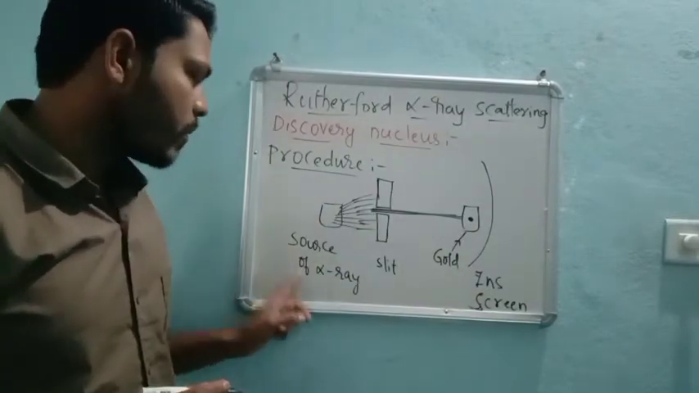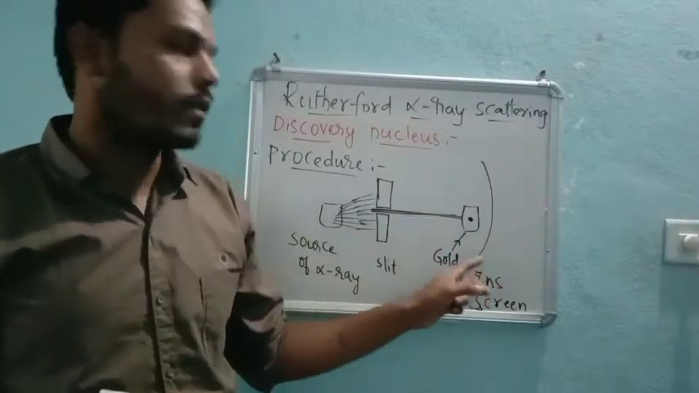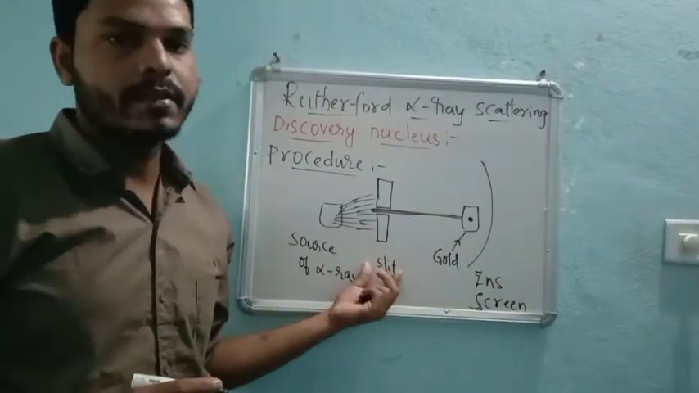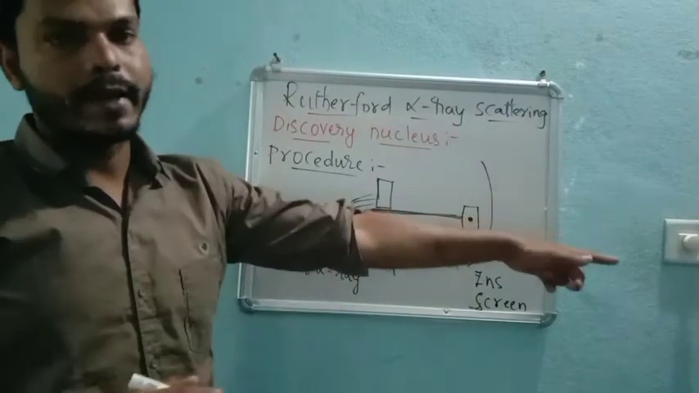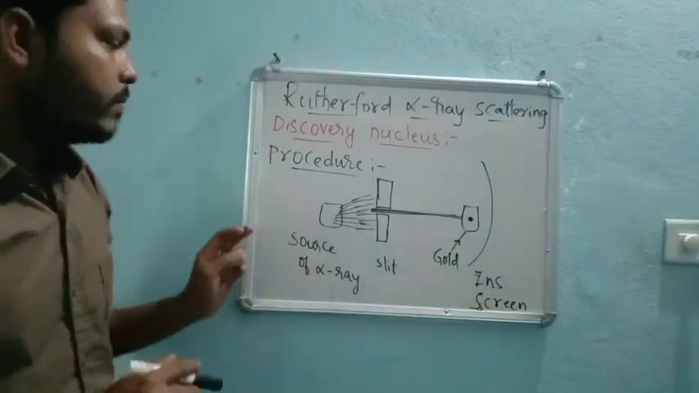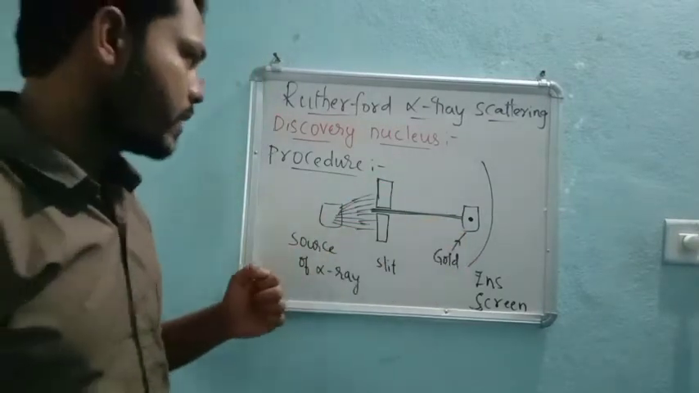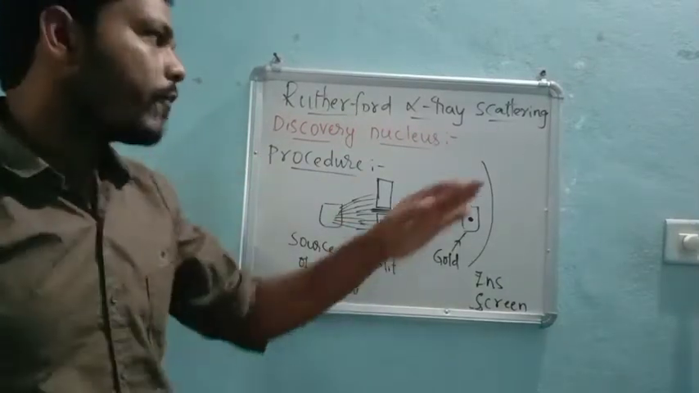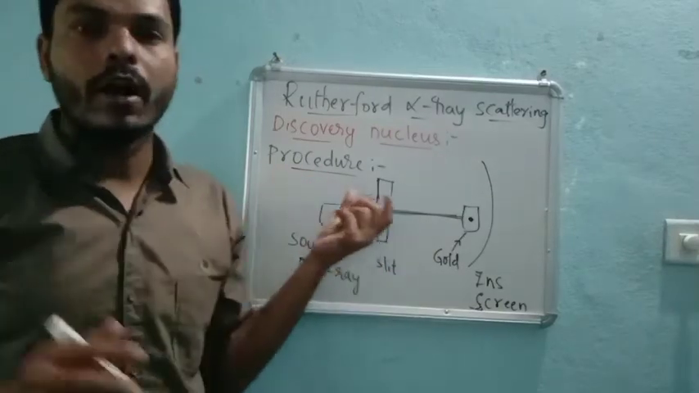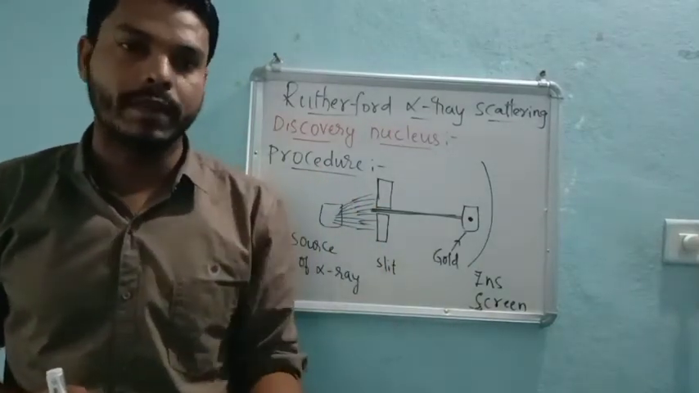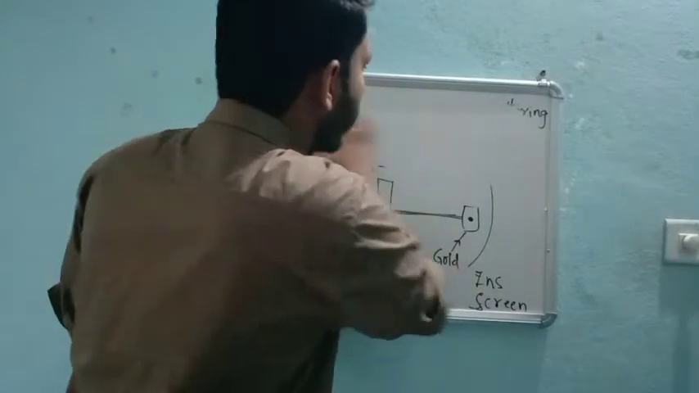Again, source of alpha rays, beside it there is a slit, and there is a gold foil. Beside the gold foil there is a ZnS screen. The slit makes the beam of alpha rays travel in a single direction, just like plane polarized light. After making all this setup, what will be the observation? What are we going to see in the observation?